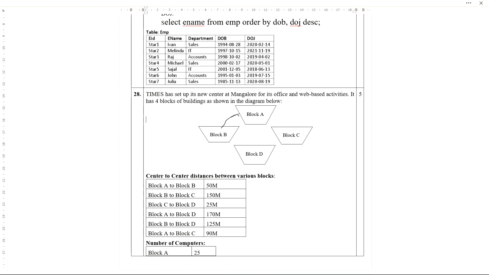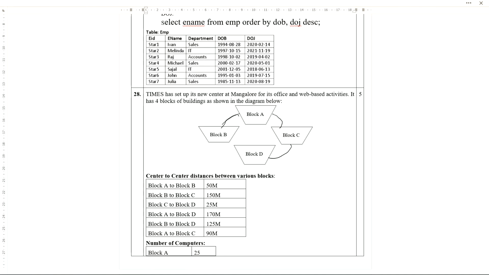So A to B, first it will be A to B, it is 50 meter. Then the next shortest one is C to D. So we'll connect these two, C to D. And then 50, 25, then the last one we can see 90 meter. Which one? A to C. Now A to C, if I connect, then it will be complete. So I'll connect A to C.